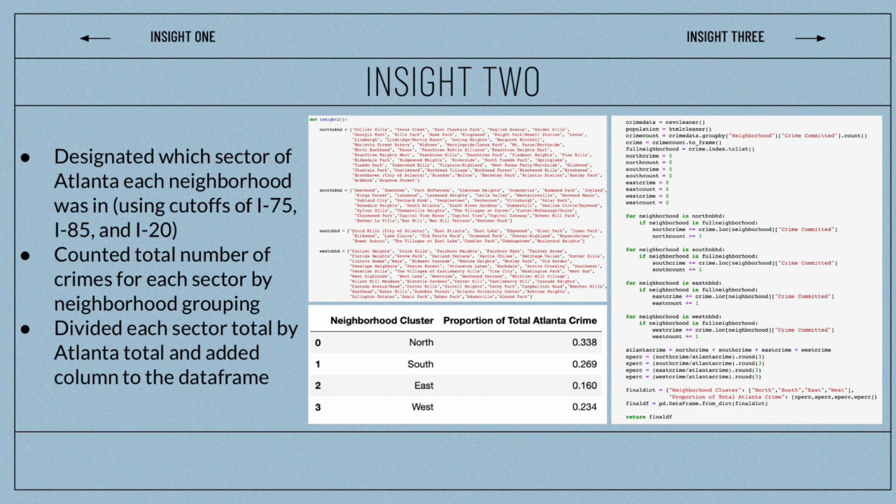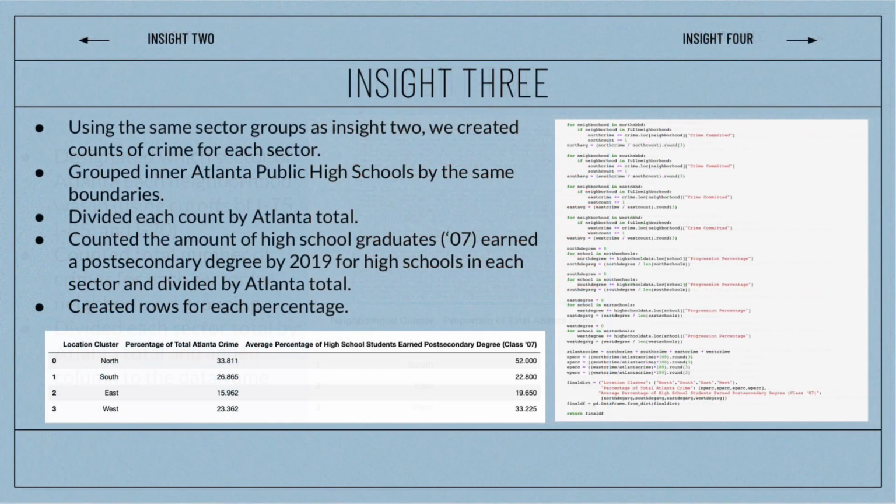First, we designated which sector of Atlanta each neighborhood fell in, using cutoffs of I-75, I-85, and I-20 on a map. Then, we found the total number of crimes per sector by grouping neighborhoods and then using for loops to count. Lastly, we divided each sector total by the Atlanta total and added that column to the data frame.